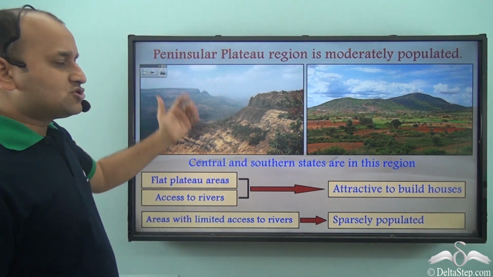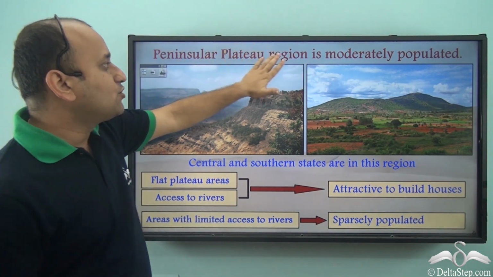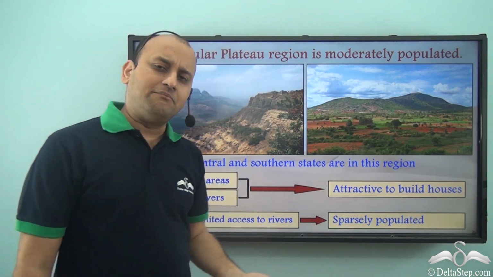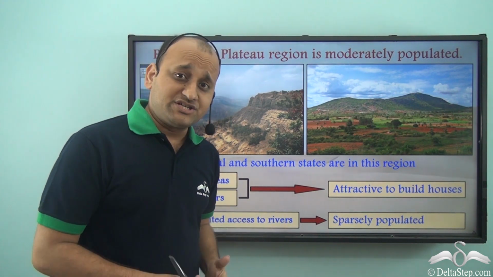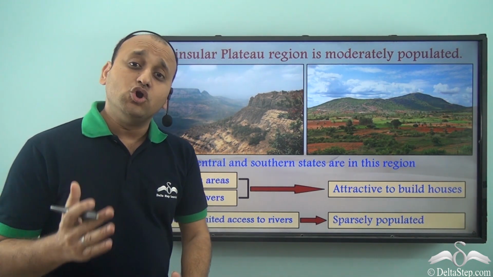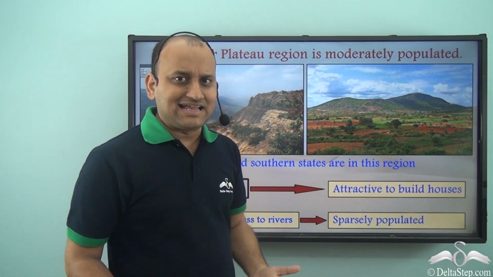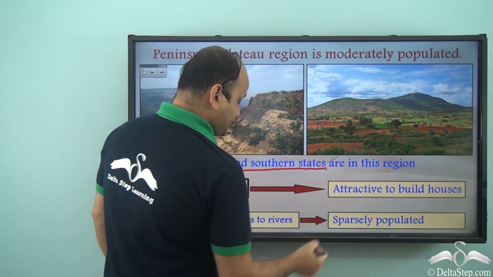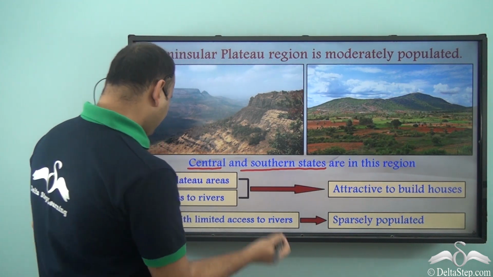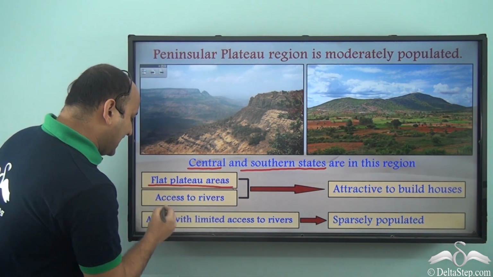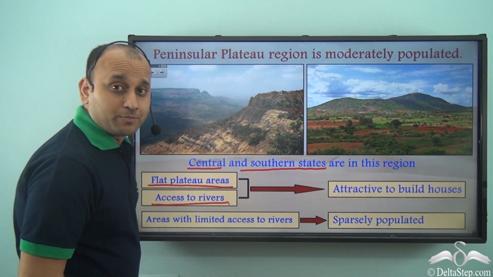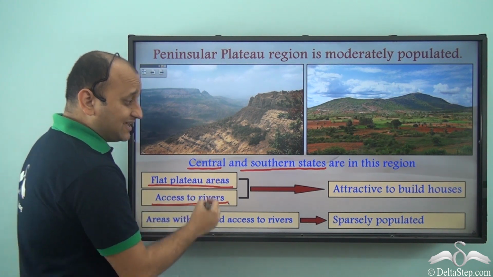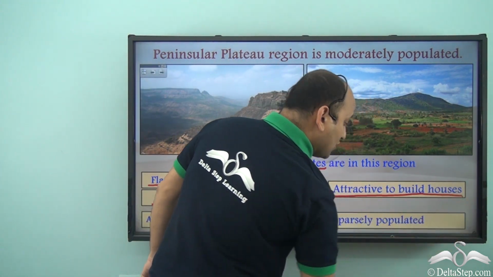Now what about the peninsular plateau region? Well, peninsular plateau region is moderately populated. Why do we call it moderately populated? Well, because some areas have high population density while some areas have low population density. So what decides that? The peninsular plateau covers central and southern states, right? In this region, flat plateau areas that have access to rivers have more population, because if it is a flat plateau area and it has access to rivers, then it is attractive to build houses, isn't it?